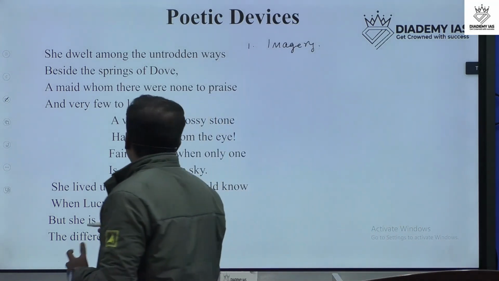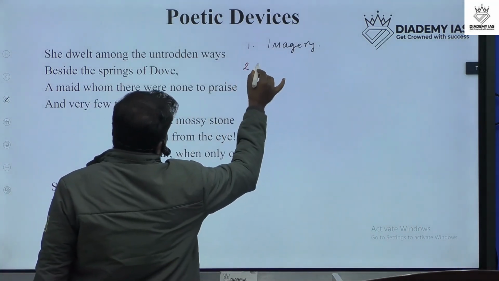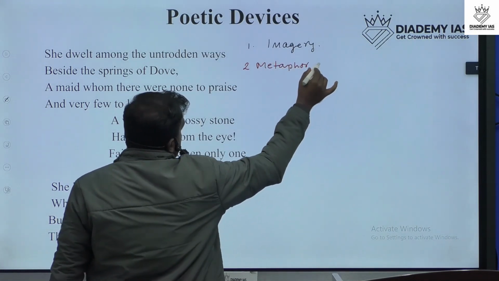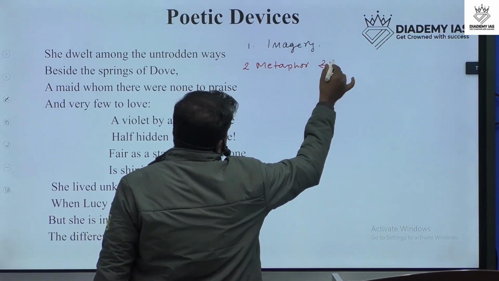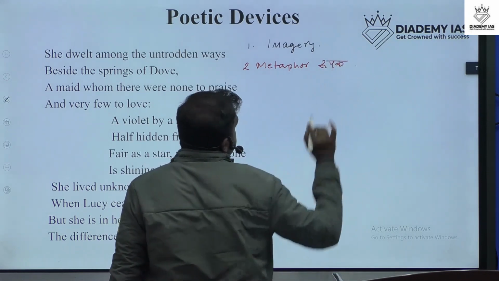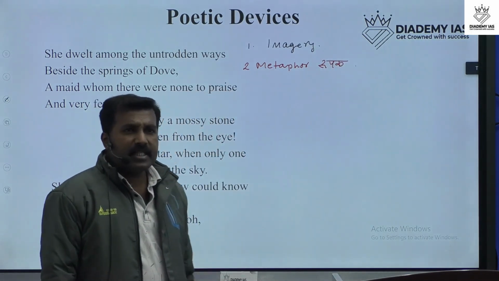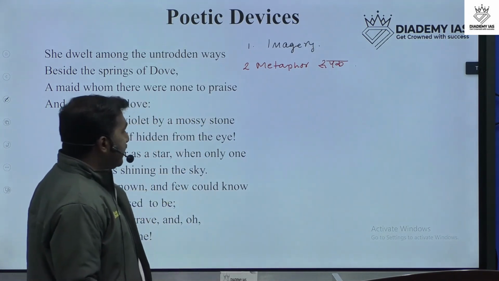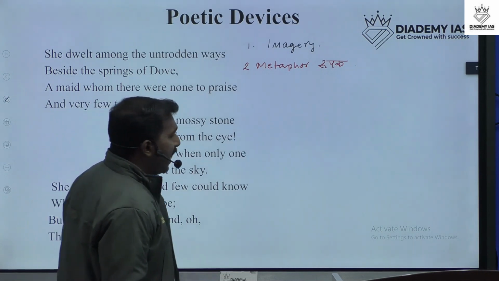Metaphor means rubak. The second one is metaphor. What is metaphor? Metaphor means comparing.